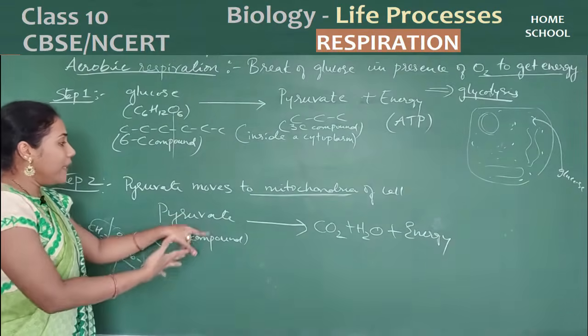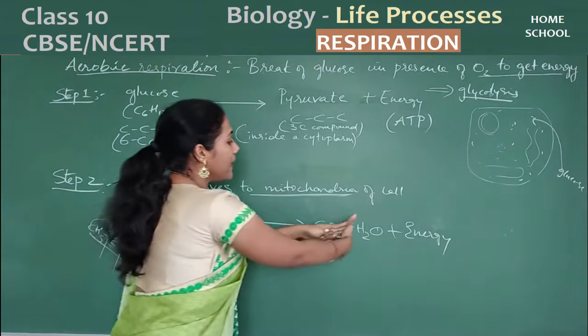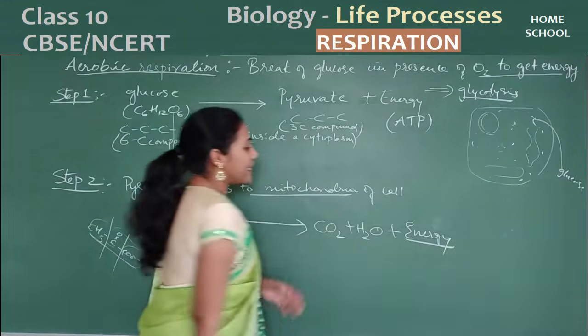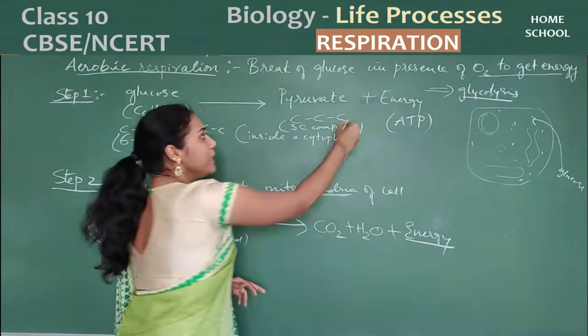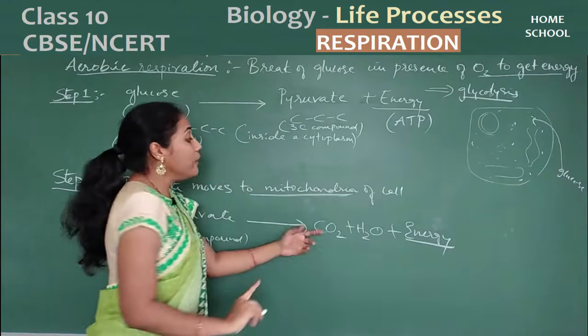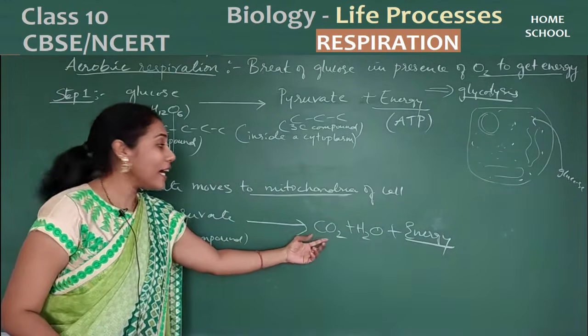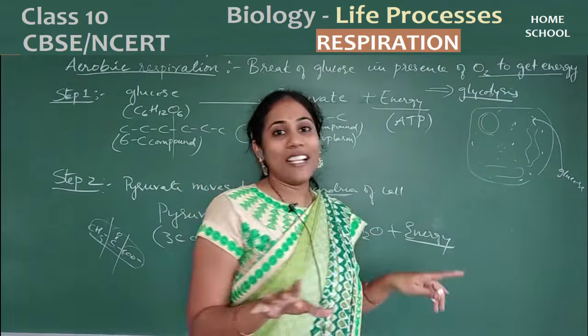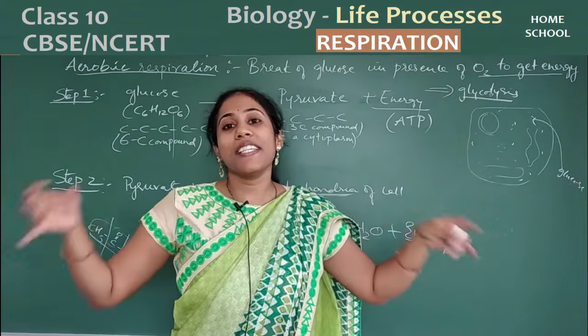So again pyruvate is breaking down into carbon dioxide, water and energy. And you see here, in the second step you are getting large energy, and in the first step also you got energy. And what is the byproduct? Carbon dioxide is the byproduct. We don't want carbon dioxide in a cell. We don't want carbon dioxide inside our body.